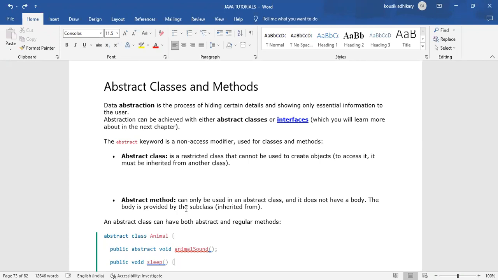You can't create an abstract method for a simple normal class. Simple definition: only an abstract class can have an abstract method. We can't create an abstract method in a normal class.